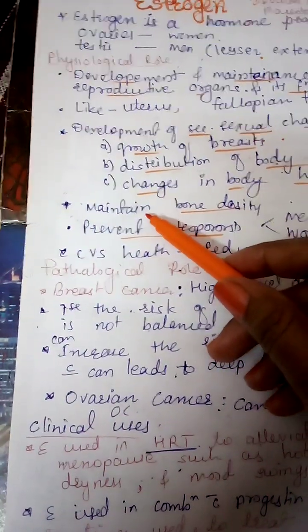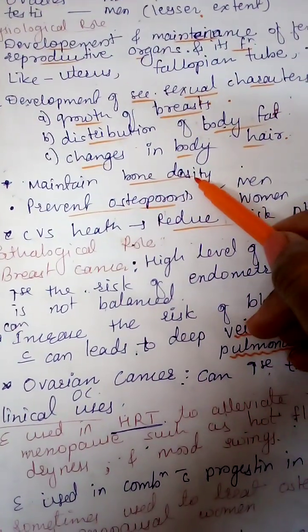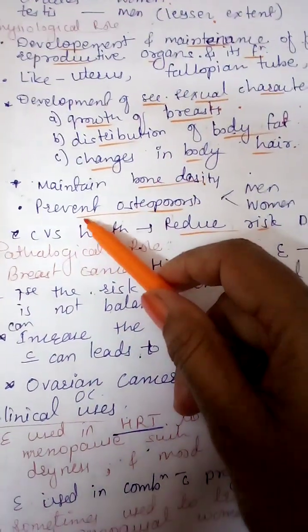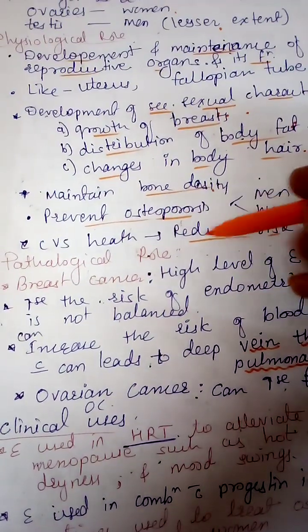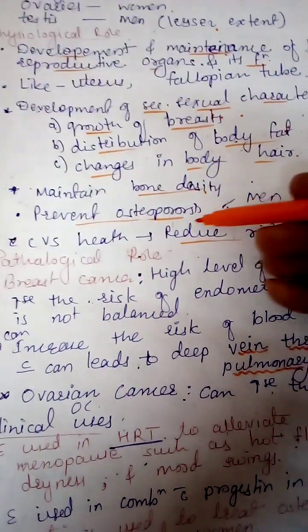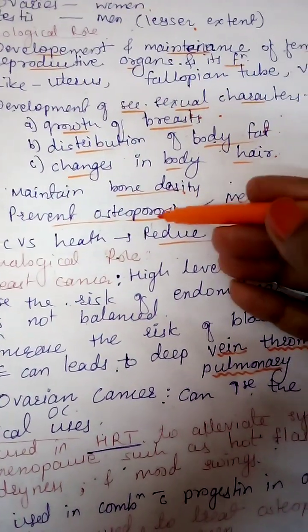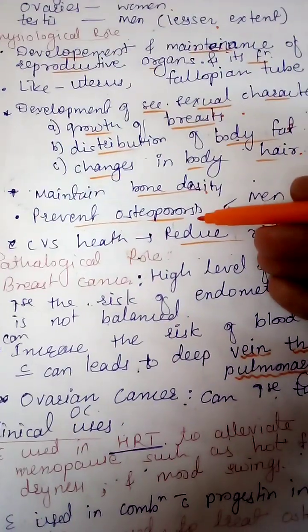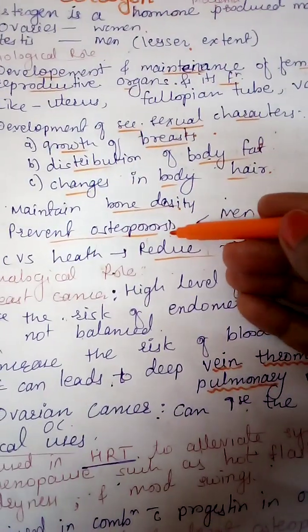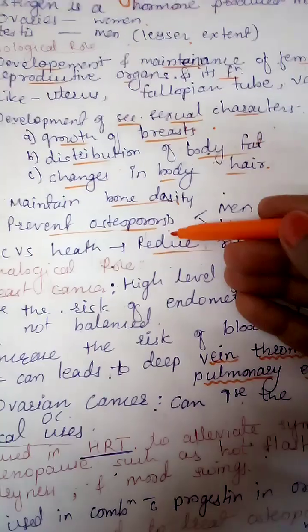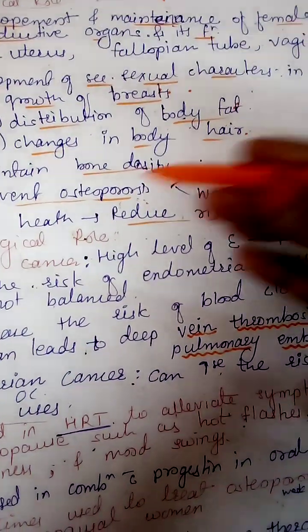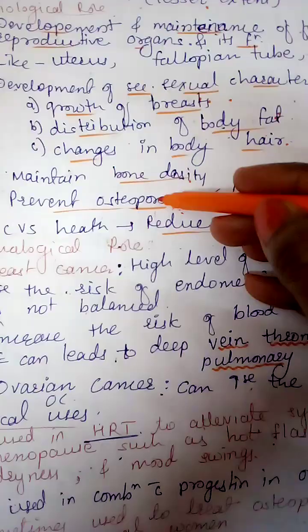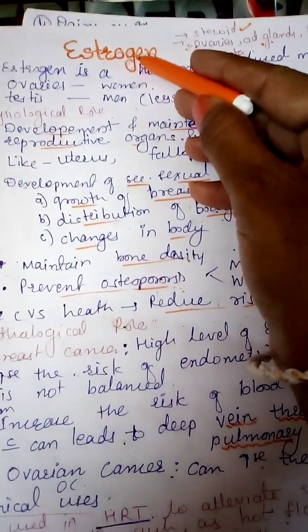Next role is to maintain the bone density, and next is to prevent osteoporosis. Osteoporosis is a condition related to soft bones, where bones can be easily breakable, or the bone density is reduced, and this is possible in both men and women. So to prevent this osteoporosis, estrogen plays an important role.